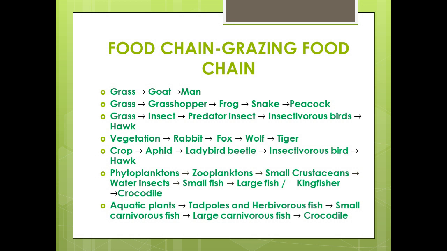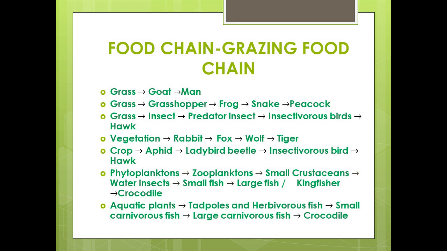Now a crop is devoured by aphids. Aphid is eaten by ladybird beetle. Ladybird beetle is consumed by insectivorous bird. Insectivorous bird by hawk. Now an aquatic example: phytoplanktons are eaten by zooplanktons. Zooplanktons are eaten by small crustaceans. Small crustaceans are eaten by water insects. Water insects are fed upon by small fish. Small fish is eaten by the large fish. The large fish can be eaten either by a kingfisher bird or by a crocodile.